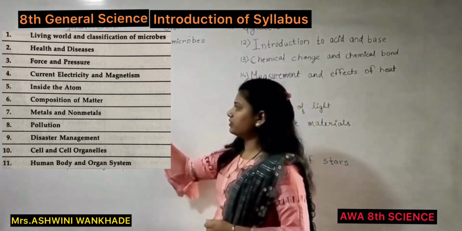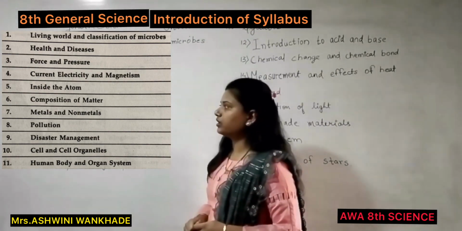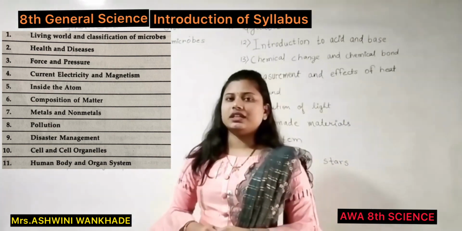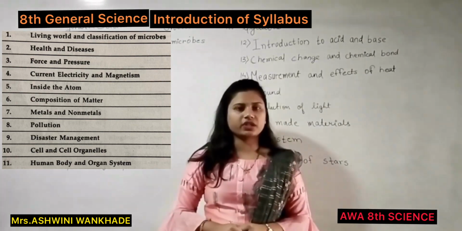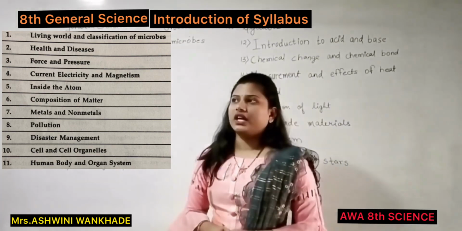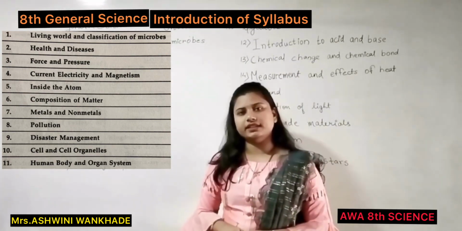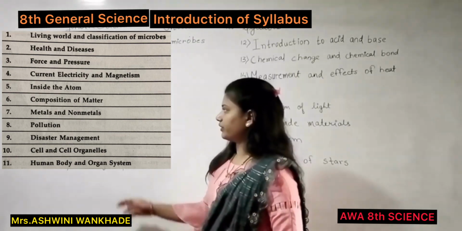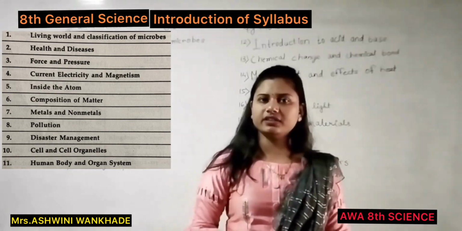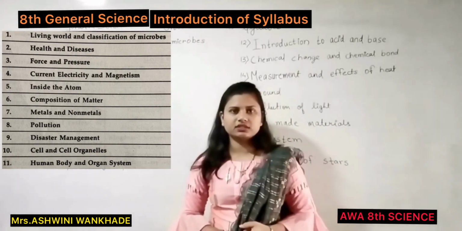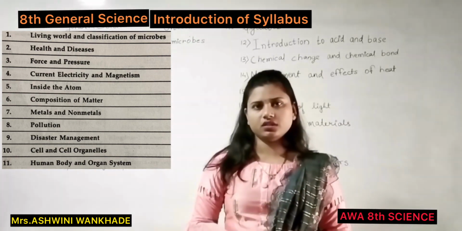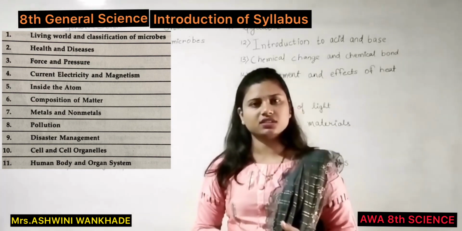Then our next chapter is chapter number 6, that is Composition of Matter. In this chapter we are going to study the characteristics of states of matter, then what are elements, compounds and mixtures and their types, then what is solution, what is solvent, and lastly the molecular formula and their balance. Chapter number 7, that is Metals and Non-metals. Metals and their physical properties, non-metals and their physical properties, then metalloids, then chemical properties of metals and non-metals, afterwards the noble metals, then purity of gold, and lastly corrosion.